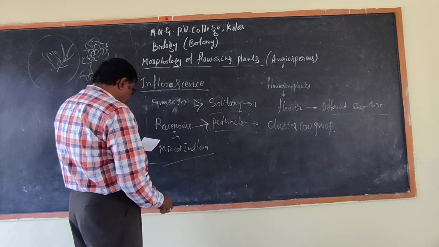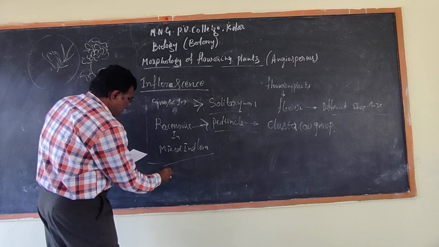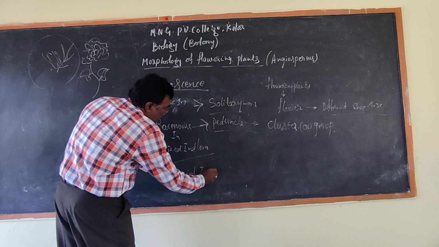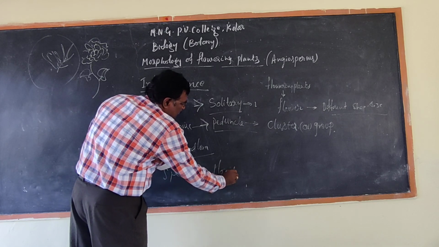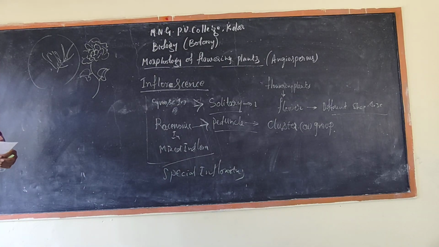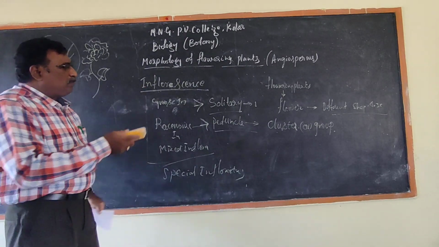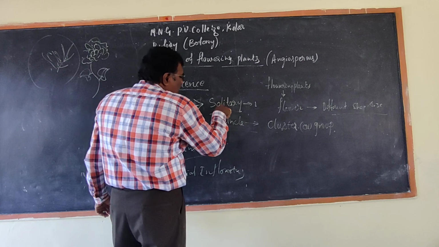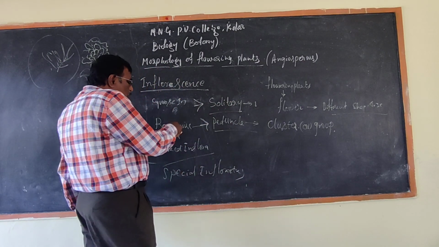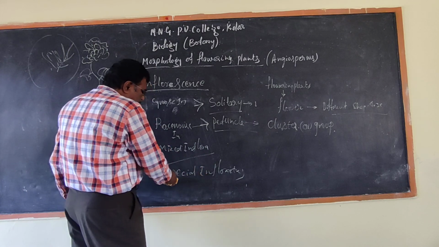Again, we will use special inflorescence. See, the solitary and peduncle inflorescence will be divided into three more, and you can take it as four.